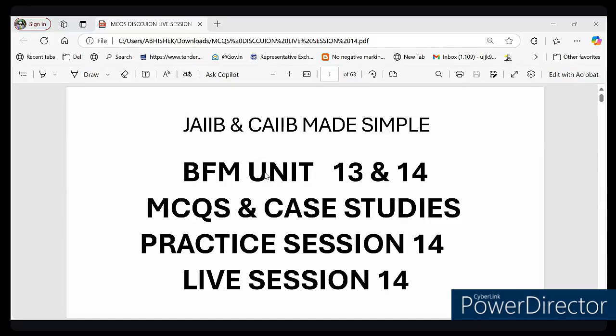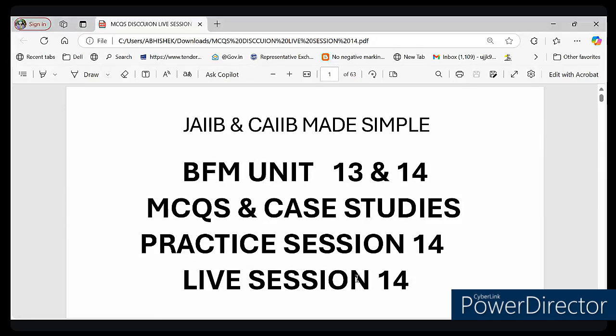And today, we are discussing unit number 13. Unit number 13 is the vast topic of the entire BFM syllabus. Already we have covered horizontal and vertical disallowance in the previous lecture, and in this lecture we will cover some more important points using MCQs. So let's get started with our first question.